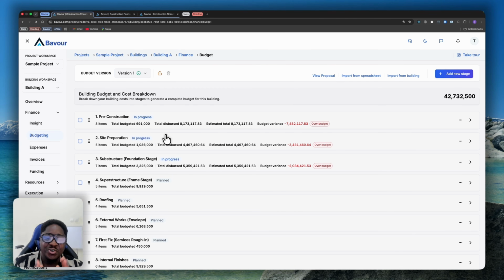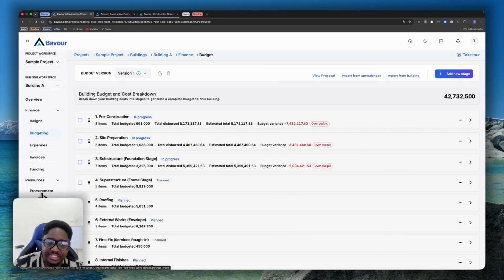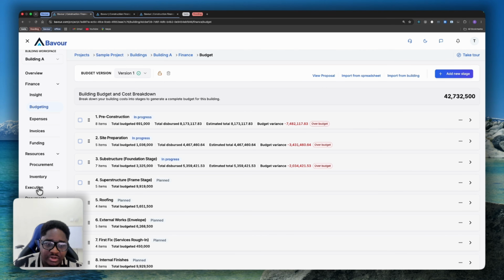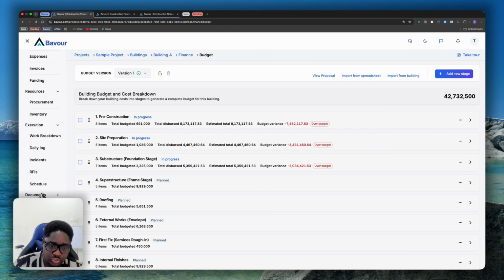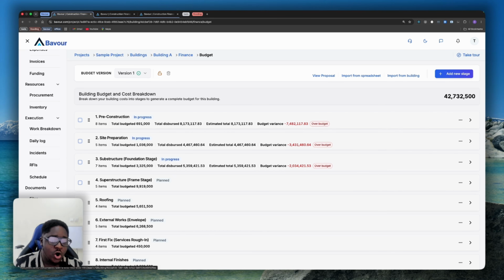The goal remains very simple: helping you control your project cost, so that your profit margin is either maintained or increased for you, right? So Bavour helps you with your finances in real time, and they also have other modules that help you with the management part of your project, with things like resources, where you have the procurement and inventory, execution, where you have work breakdown, your daily logs, incidents, RFIs, and schedule, right? And then your documents, where you have your files and your drawings, right? All these put together would help you manage any project you like. It will scale with your project, it will scale with the individual buildings you have, and at the end of the day, help you make sure you control your cost and you stay profitable.